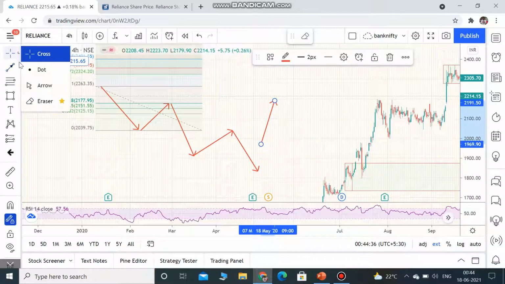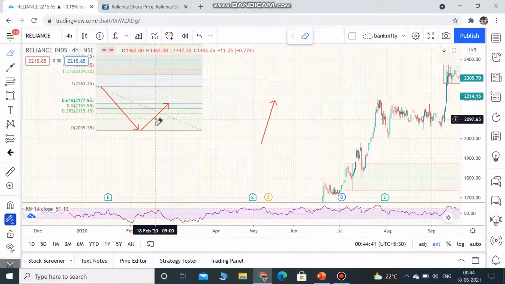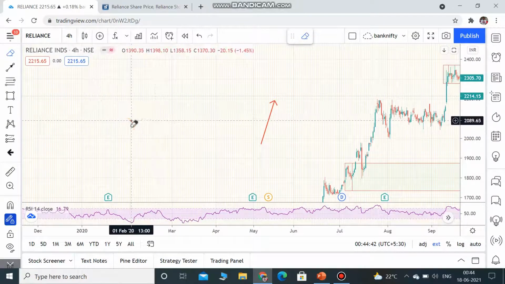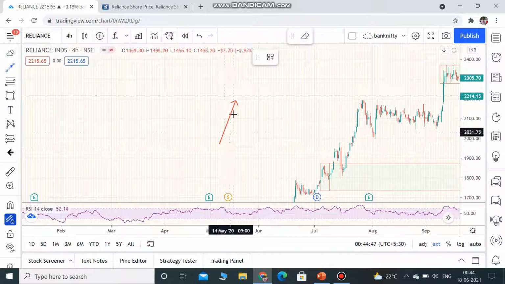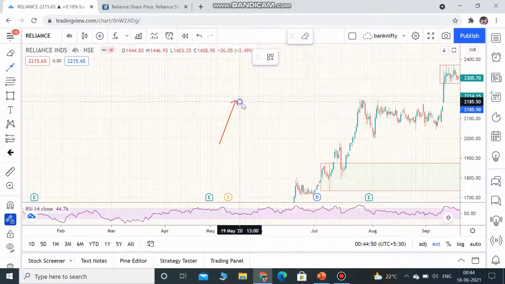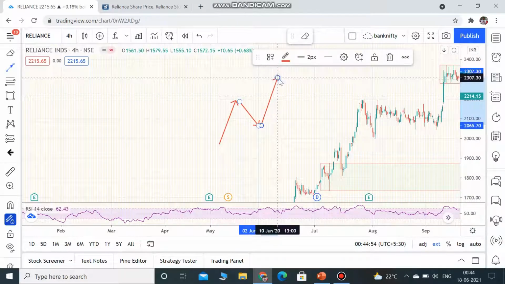I'll just erase this. So if on an uptrend, it goes from here, then takes retracement till Fibonacci 61 and again it goes up.